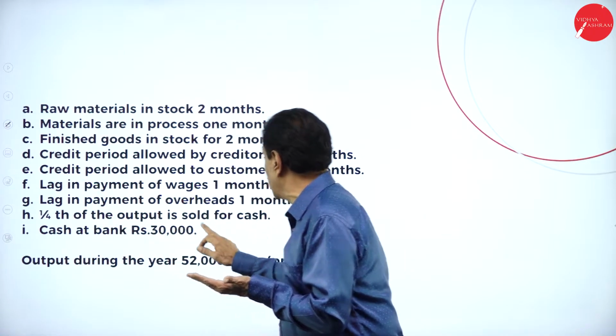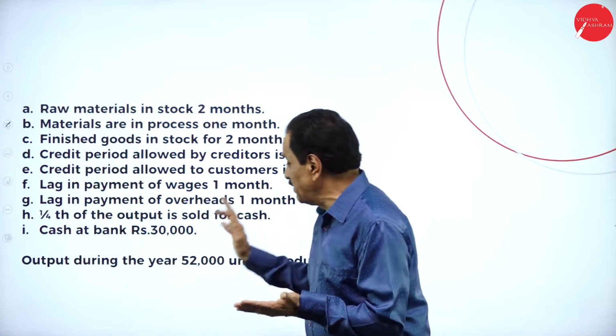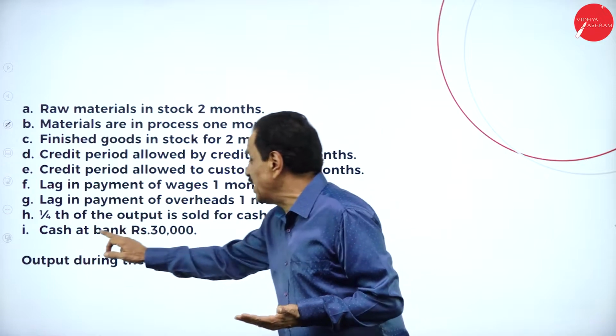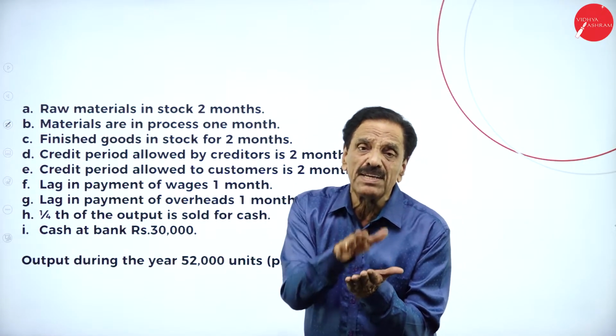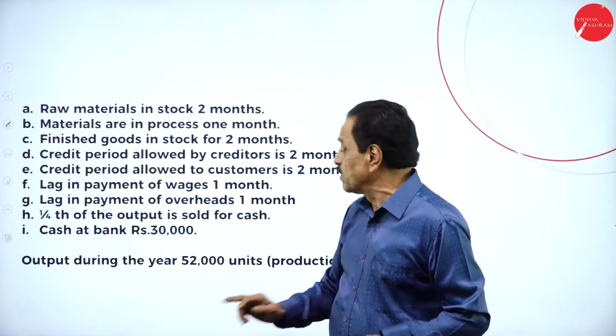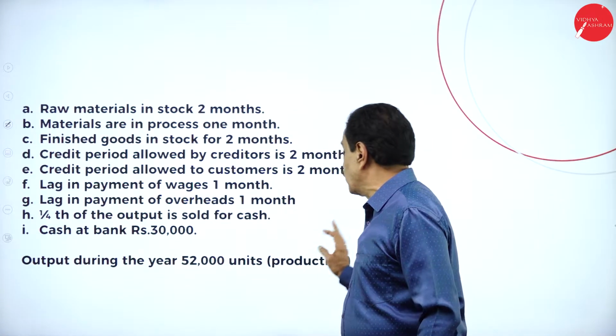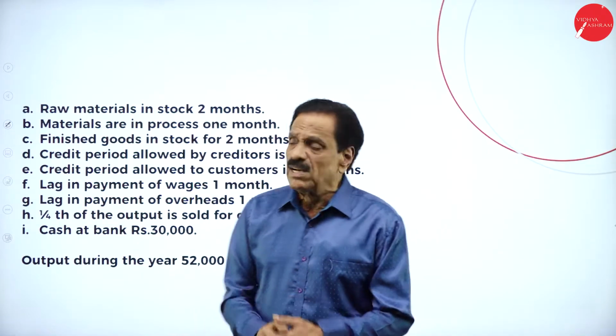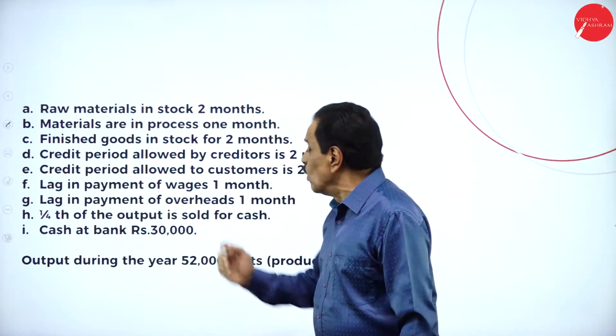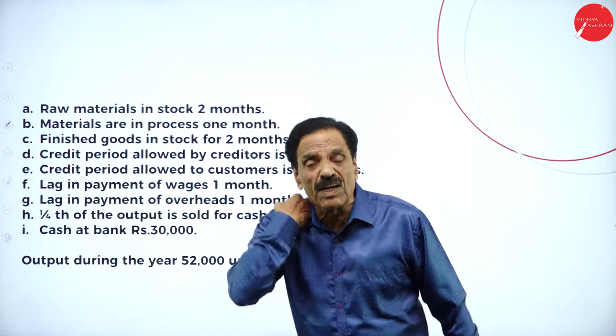1/4 of the output is sold for cash. Then I will explain this. Cash at bank is 30,000. At the start of the time, you got cash at bank 30,000. Output during the year is 52,000 units. Out of 52,000 units, 1/4 of the output is sold for cash.